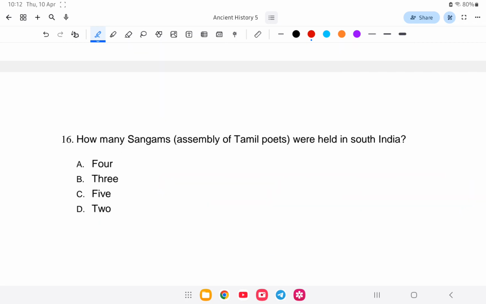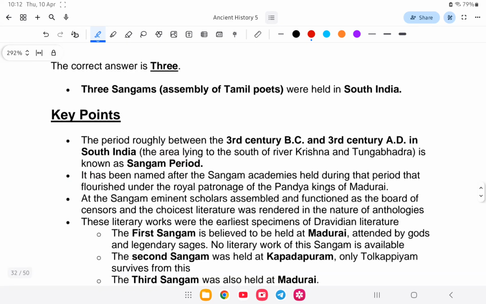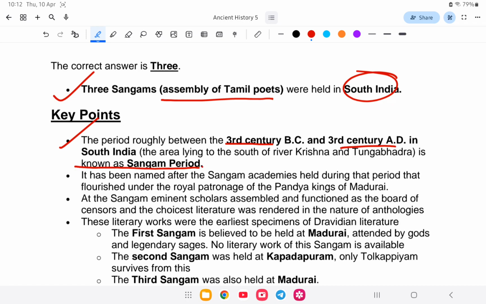Next question. How many Sangam assemblies of poets were held in South India? Is it A. 4, B. 3, C. 5 or D. 2? So the number of Sangam meetings is 3, option number B. Let us study about this. The three Sangam assemblies of Tamil poets were held in South India. The period roughly between the 3rd century BC and the 3rd century AD in South India is known as the Sangam period. It has been named after the Sangam academies held during that period that flourished under the royal patronage of the Pandyan kings of Madurai.